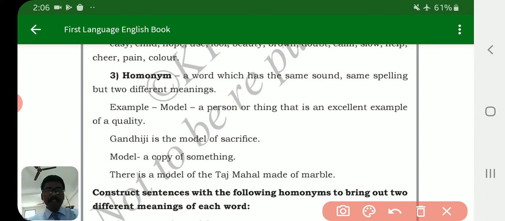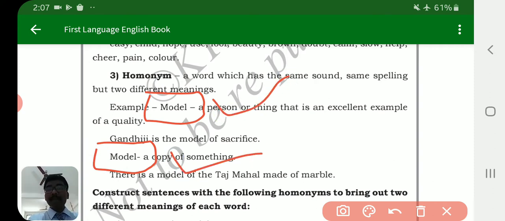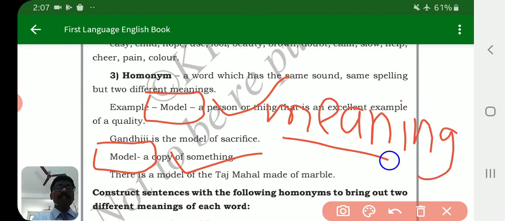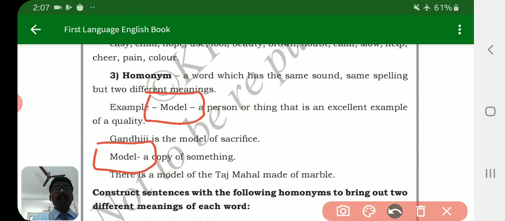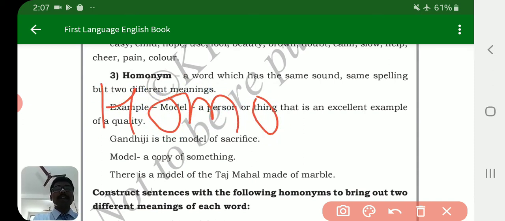So students, the word is the same, spelling same, sound same, but meaning is different. That is called homonymy. Homonymy is homograph, another name for this.